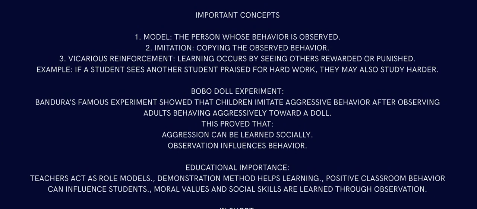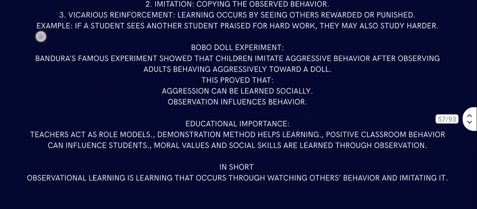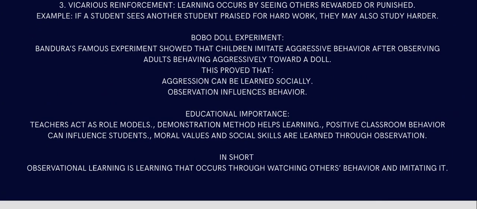So that's the Bobo doll experiment. The famous experiment showed that children imitate aggressive behavior after observing adults behaving aggressively. This proved that aggression can be learned socially. Observation influences behavior. What is its educational importance? Teachers act as role models, and a demonstration method helps learning. Positive classroom behavior can influence students. Moral values and social skills are learned through observation. That's how you use observational learning by Albert Bandura. That is its educational importance.